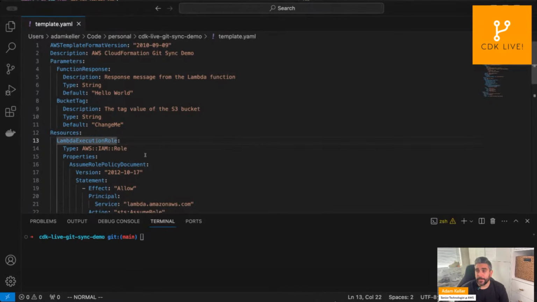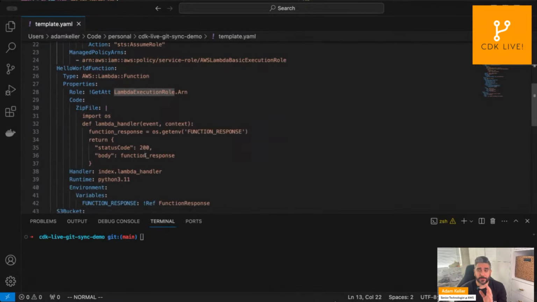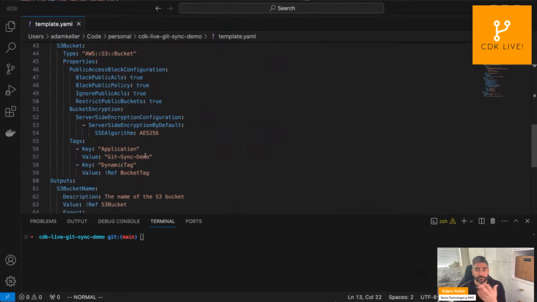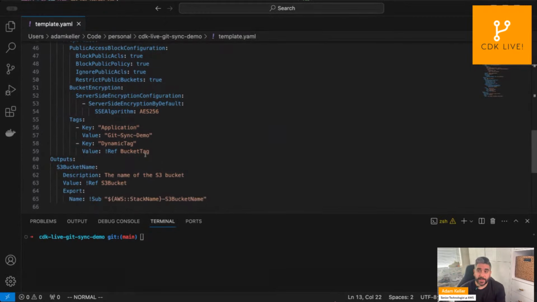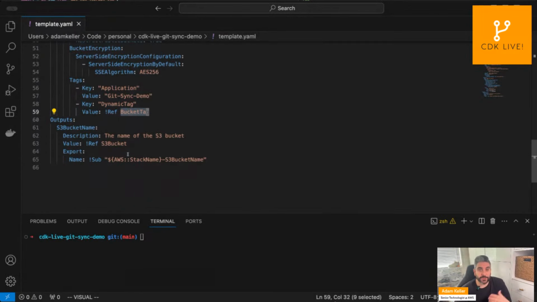So we have an IAM role for the Lambda function, defining an S3 bucket as well. And in this S3 bucket, one of the values that's dynamic is the tag. So we just have this dynamic tag key, and then every time we change that, it will update the tag accordingly. Again, this is all just demo related, just to show that we can leverage Git to manage the deployment of our CloudFormation stacks.